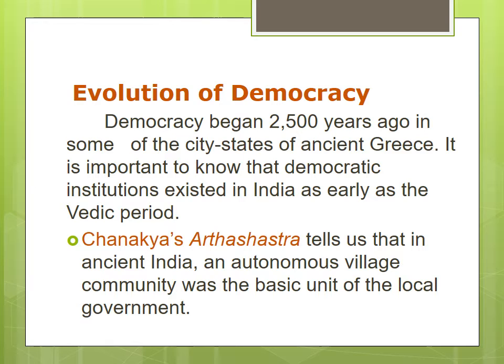Chanakya's Arthashastra tells us that in ancient India an autonomous village community was the basic unit of local government. An autonomous village means, in the country, the villages were there. Now also villages are there, but now our villages are controlled by the village president. But in ancient times, the village was controlled by a particular person. That is an autonomous village.